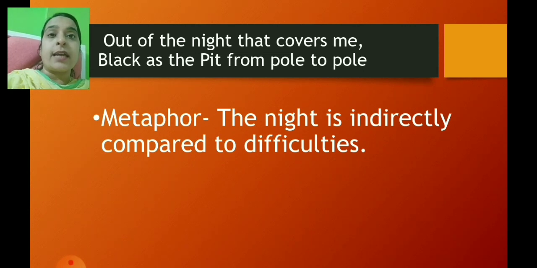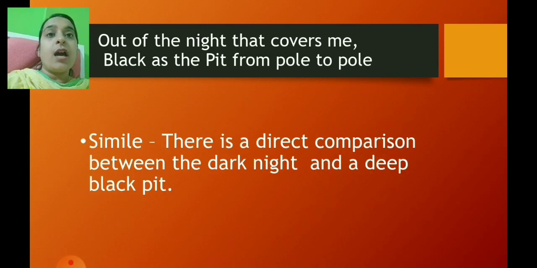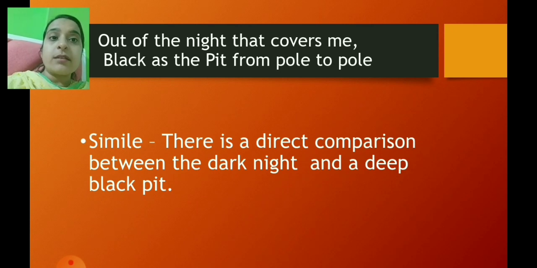So the first line, out of the night that covers me, is a metaphor because the night is indirectly compared to difficulties. Now again children, out of the night that covers me, black as the pit from pole to pole. Here it's a simile, black as the pit from pole to pole, because there's a direct comparison between the dark night and a deep black pit. So in the first line it's a metaphor, because the night is indirectly compared to difficulties. The second line has a direct comparison between the dark night and a deep black pit.